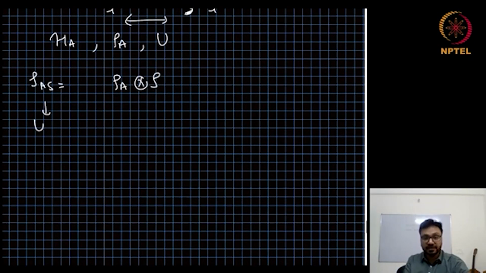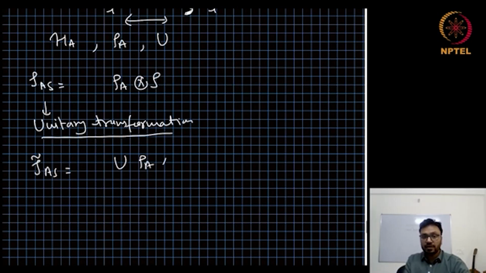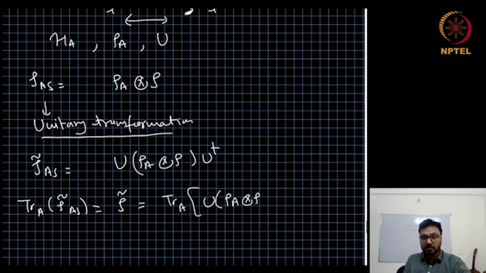After that, we do the unitary transformation. Then we get rho tilde AS to be U rho A tensor rho U dagger. And then we trace over the ancilla. We get rho tilde, which is the trace over ancilla of U rho A tensor rho U dagger.